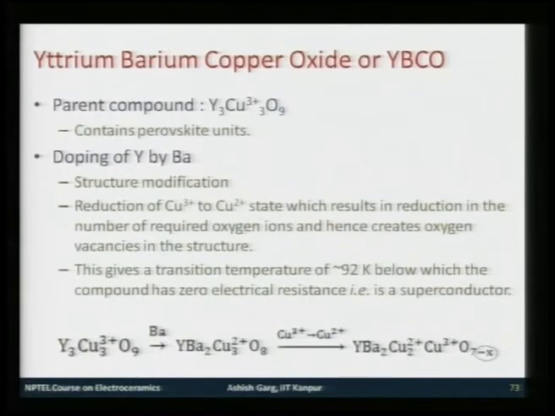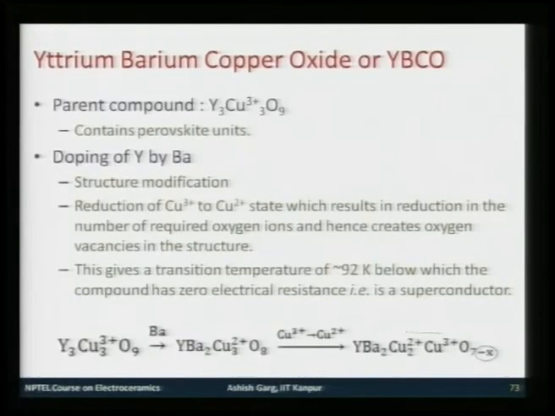So, some extra oxygen is missing, which is what is responsible for superconducting behavior in these materials. We will not go into superconductivity reasons at the moment, but the sequence of doping is such that it becomes a superconductor at this particular point.